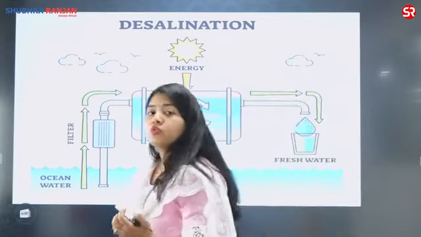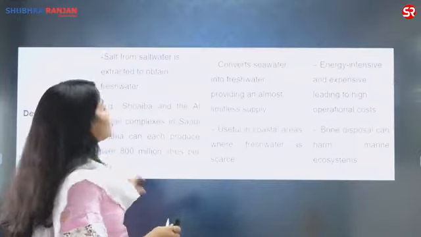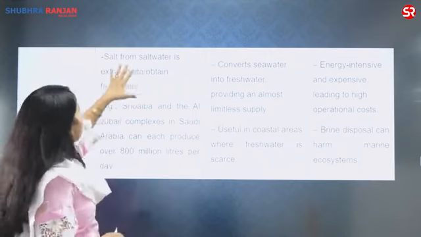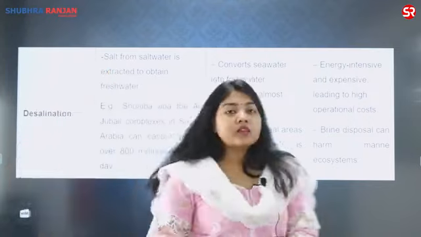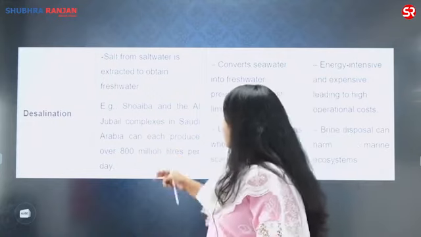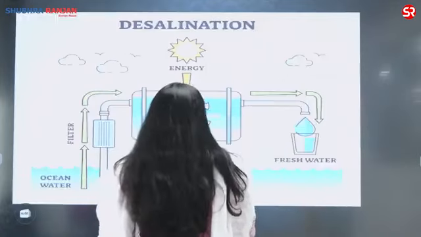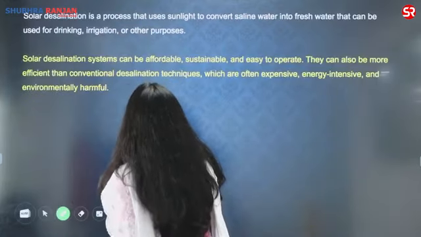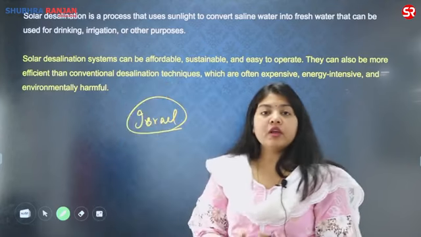In this, I am using energy. Sometimes the energy which is used is solar energy, and that is the example of solar desalination. So if I say desalination, the salt from the salt water is extracted for obtaining fresh water. Now here I have given Saudi Arabia's example, how Saudi Arabia is successfully extracting over 800 million liters of water per day. You can also give the example of Israel. Israel has also pioneered and now achieved the expertise in producing fresh water from the salt water.